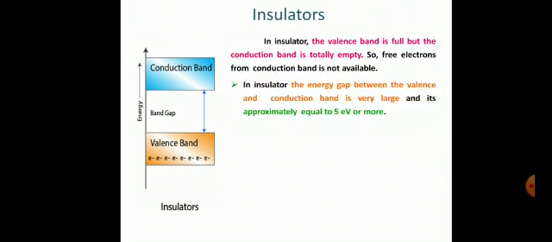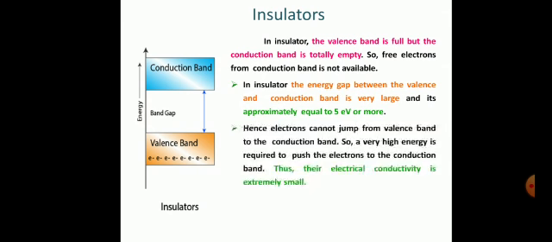In insulators, the energy gap between the valence and the conduction band is very large and it's approximately equal to 5 electron volt or more. Hence, the electrons cannot jump from the valence band to the conduction band. So, a very high energy is required to push the electrons to the conduction band. Thus, the electrical conductivity is extremely small.